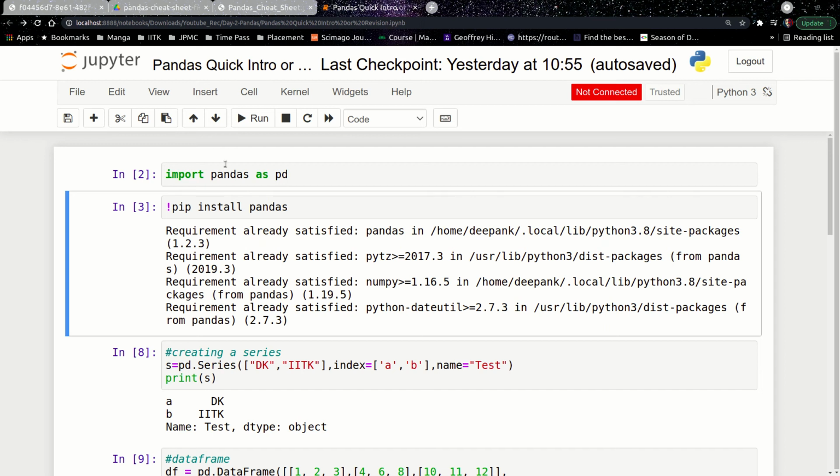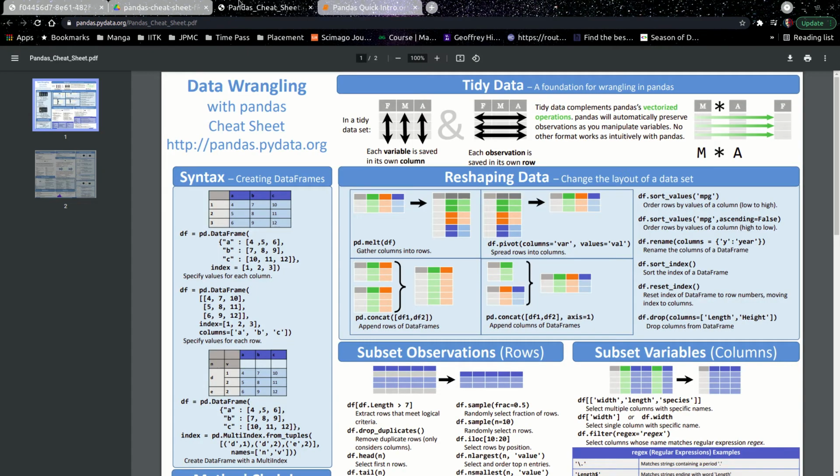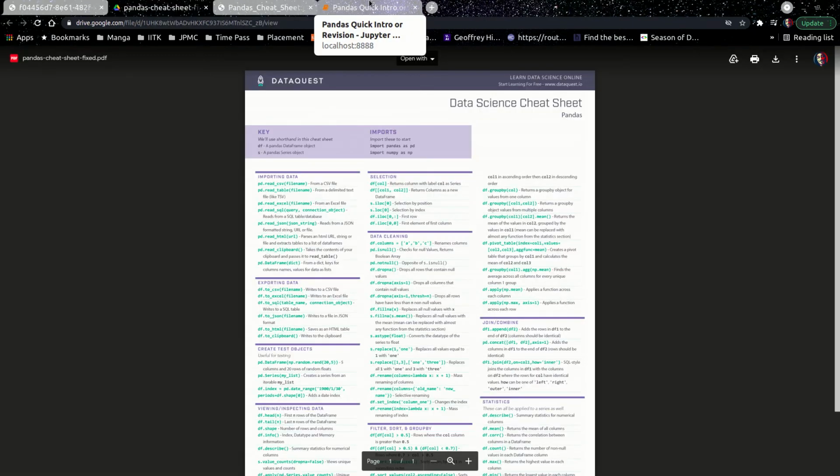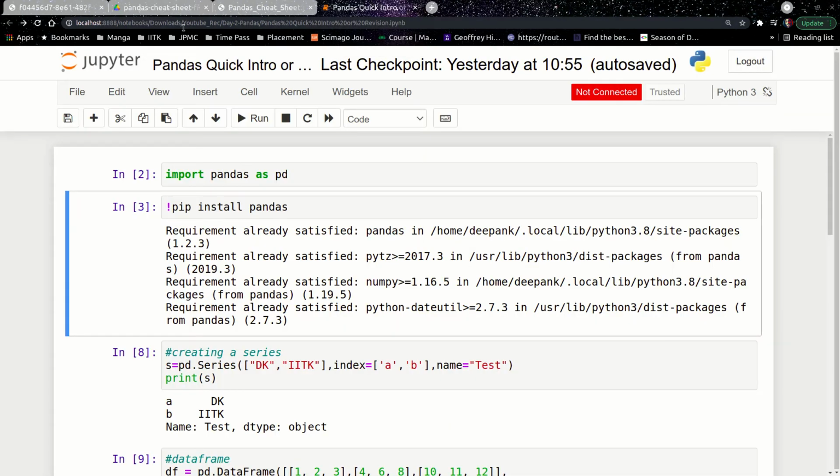Hello guys, so welcome back. So today I'll talk about pandas. It's a very important library for data frames and for structures like table data, right? So usually what happens is you have most of the time data in this format, right?